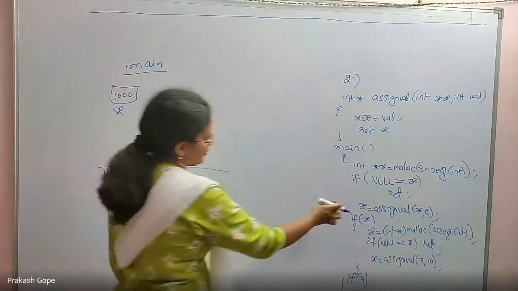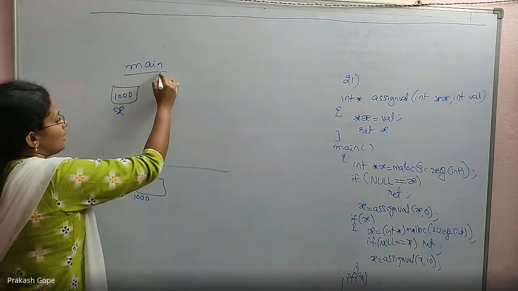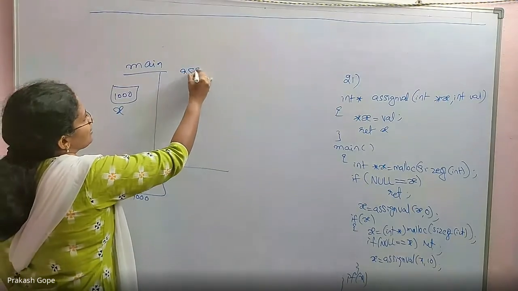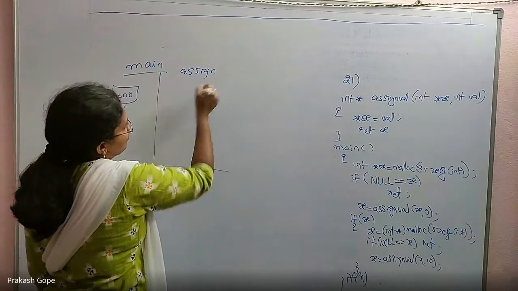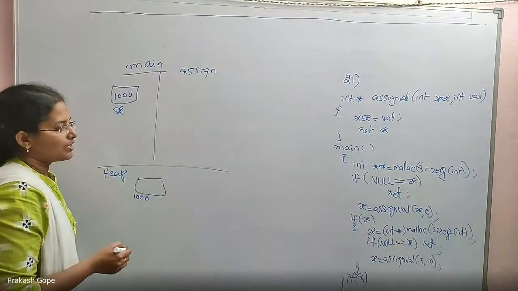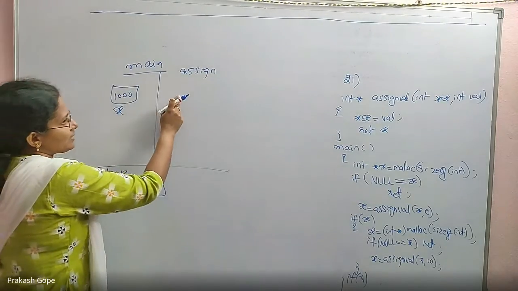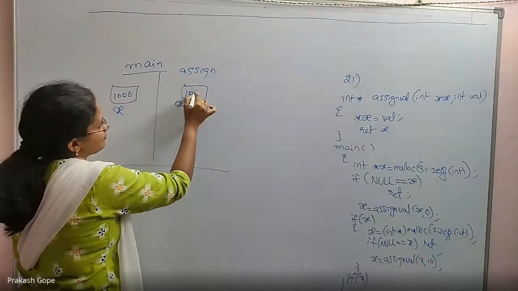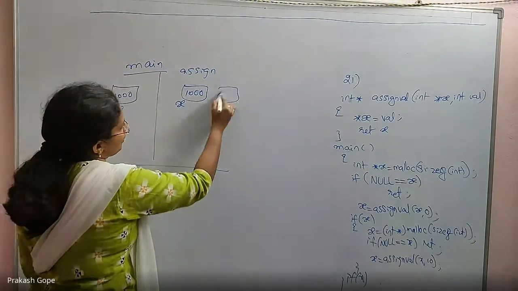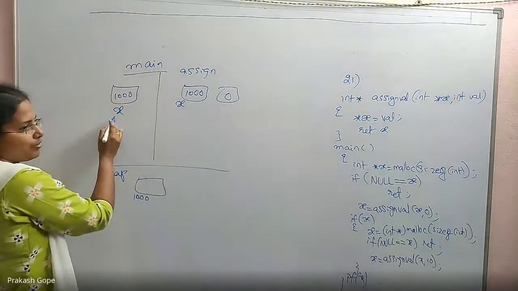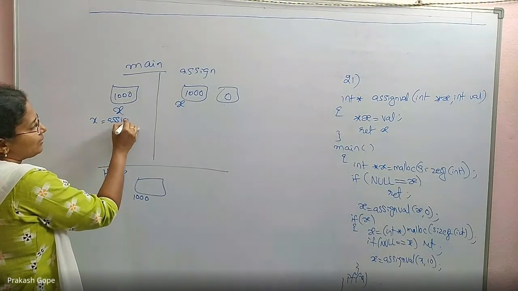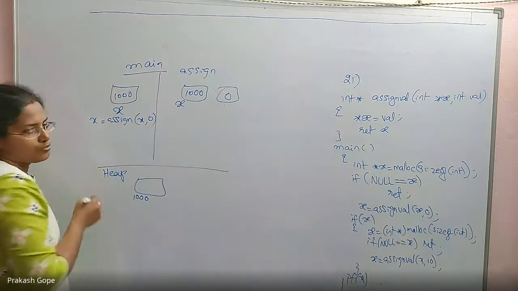Now I am saying x is equal to assign val x comma 0. So in the assign val function, I passed x, meaning its address, which is captured in the local variable x, and also the value 0, because that's what I passed.